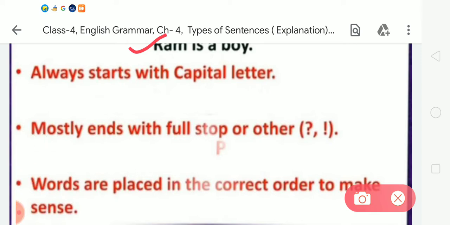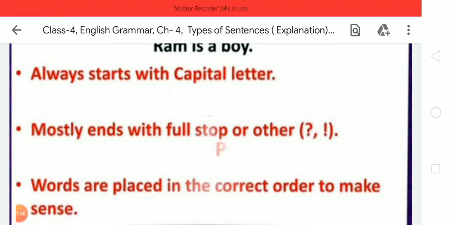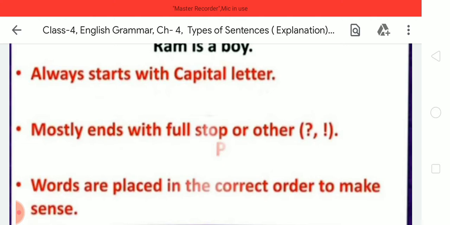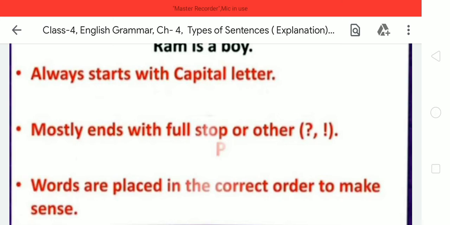Dear students, here is an important note for you: a sentence always starts with a capital letter and mostly ends with a full stop or another mark like a question mark or exclamation mark. Words are placed in the correct order to make sense.